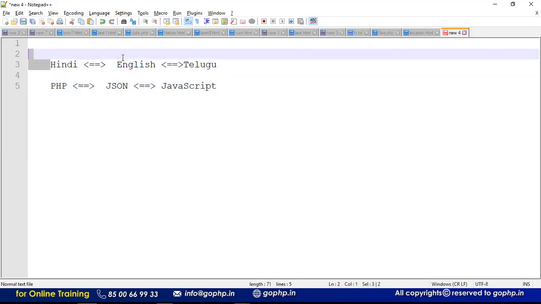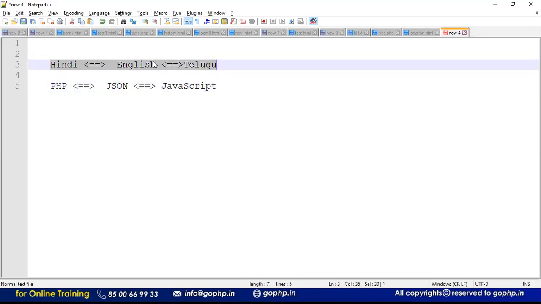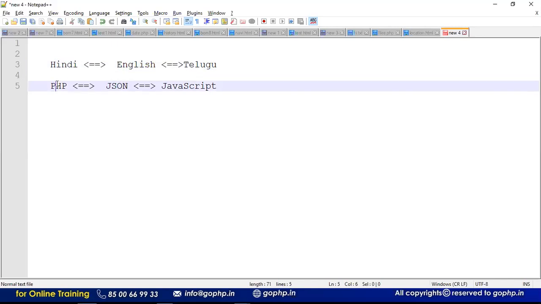So just as Hindi and Telugu people communicate with each other through English, English is a link language here. PHP is a different language and JavaScript is a different language. How do they communicate with each other? Through JSON. Not only JavaScript, guys. If anybody wants to communicate with JavaScript, you can go with Java, .NET, or Python. Whoever wants to communicate with JavaScript, first of all their data should be in JSON format.